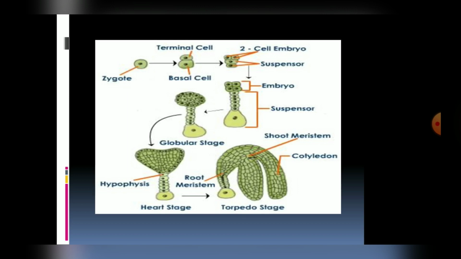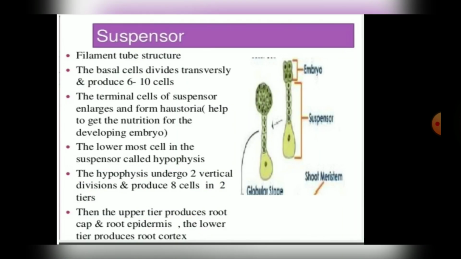Now come to the last stage, where you can see the haustorial cell. Then we have the suspensor. At the base we have the root meristem. Two cotyledons are there, which are elongated lateral structures, and in the center we have the plumule or the shoot meristem. The suspensor and other divisions are not required. They are not given in the NCERT, but for your understanding you can do it.